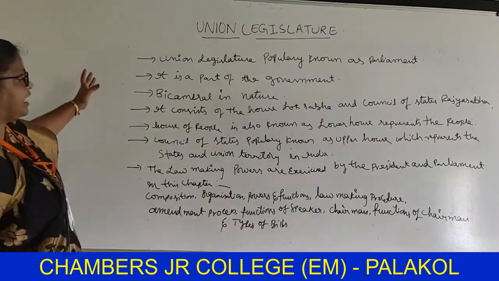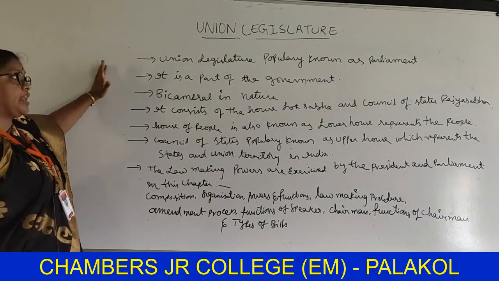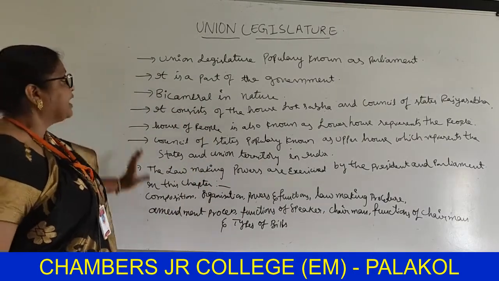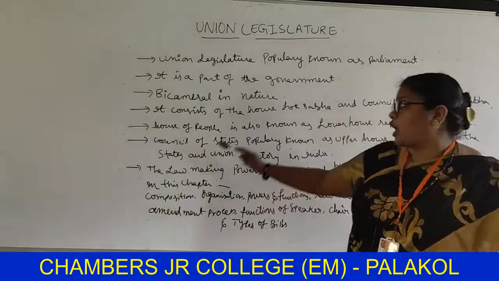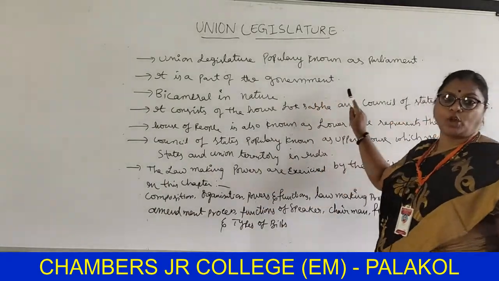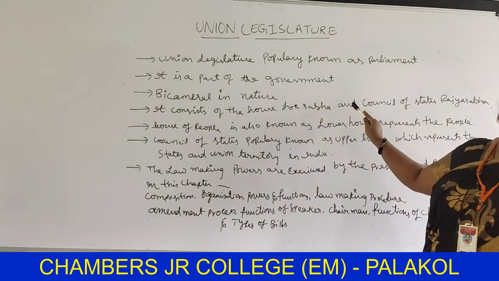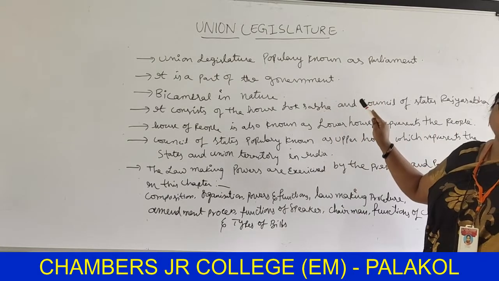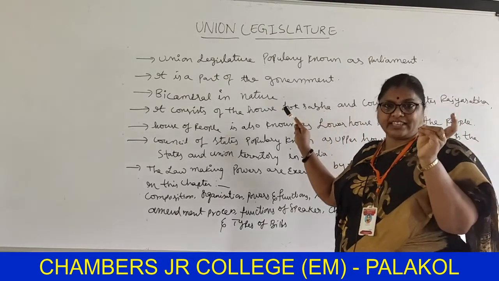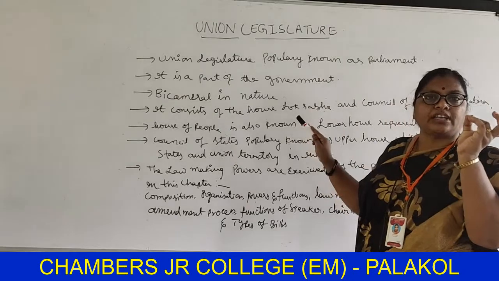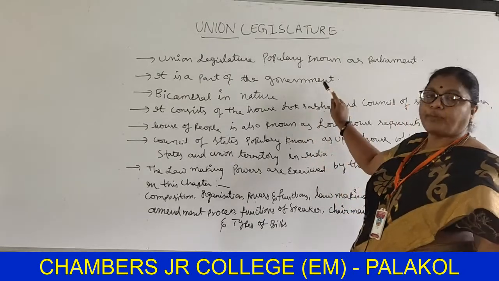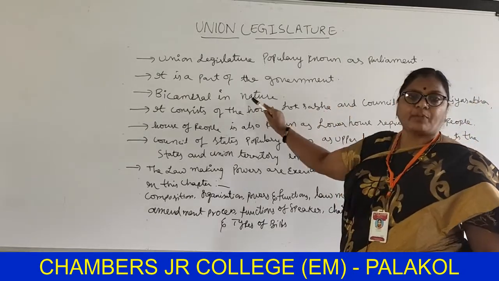Once again, you see here, the Union legislature is popularly known as parliament. It is a part of the government, because what are the organs of the government? Legislature, executive, judiciary. So it is a part of the government. It has bicameralism.